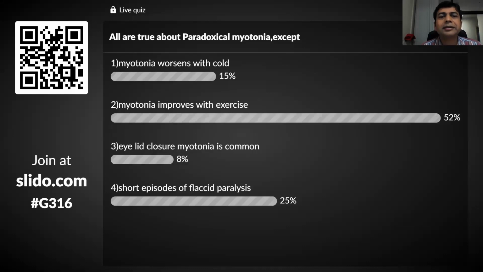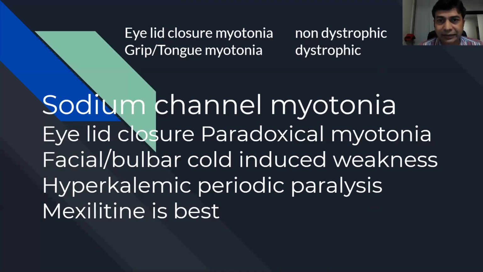Absolutely correct. So it's a paradoxical myotonia, which will in fact worsen with exercise. There is no warm-up phenomenon. I will just tell you one point: if you see an eyelid closure myotonia, which we normally see, close the eye and open the eyes, if it is there, probably you are dealing with a non-dystrophic myotonia, a channelopathy.